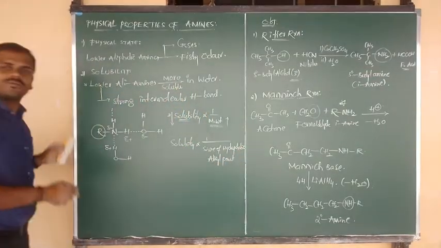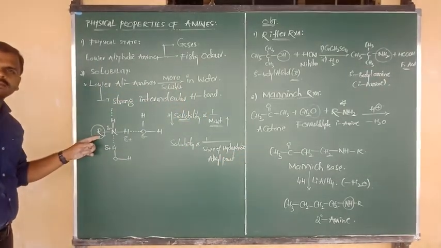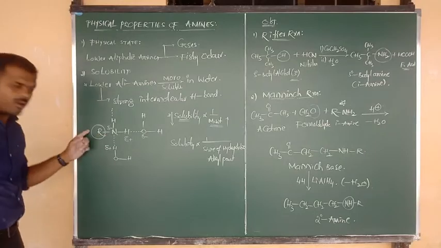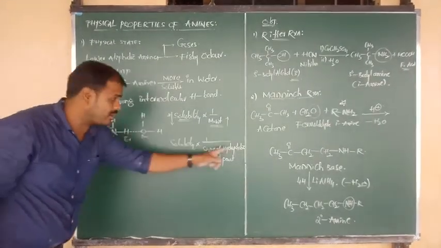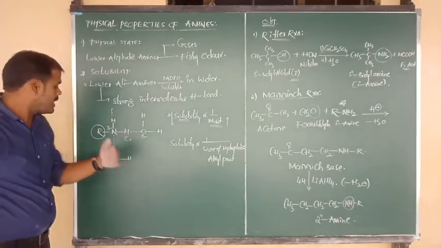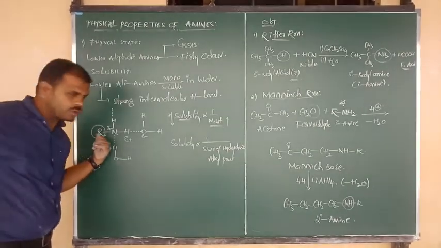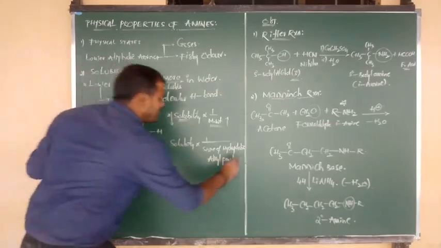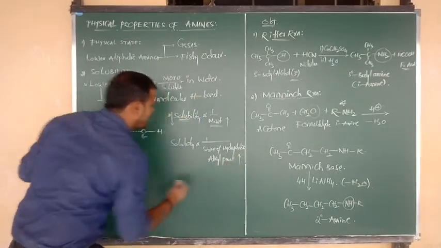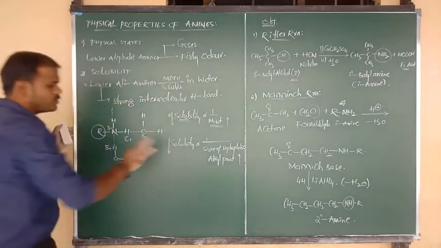What is meant by hydrophobic part? The hydrophobic part is the long chain hydrocarbon part, or we can say long chain alkyl part. It does not absorb water. The nature is hydrophobic. As the size of the alkyl group increases, their solubility decreases. Same thing, as the size of alkyl group increases, their solubility in water decreases.